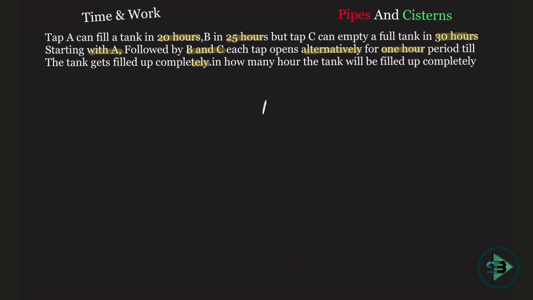So let's start with this. A, B, C are 3 taps. A can fill a tank in 20 hours, B can fill it in 25 hours, and C can empty it in 30 hours. Okay, I'll start by taking the LCM of this, which comes out to be what? Let's take the LCM of this. Is it 300? 25 fours are 100. Yes, it can be 300. So let's put 300 here. Okay, then what? 300 divided by 25, 4 is 100, 8, 12, so 25 into 12 will be 300, and into 10.